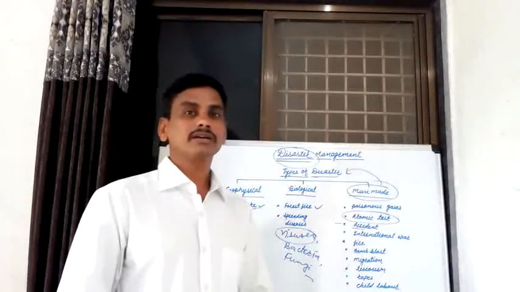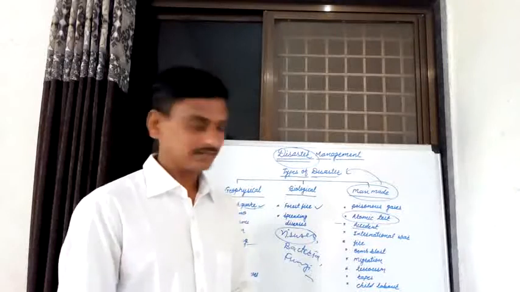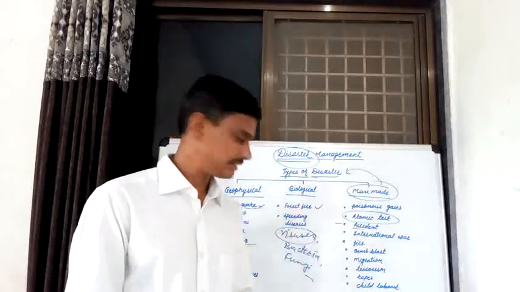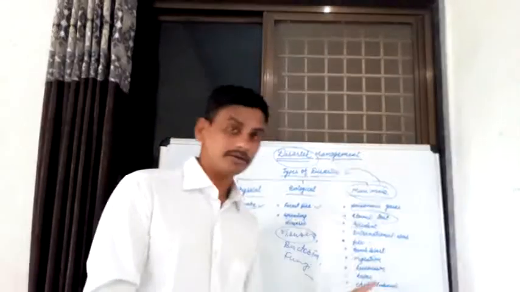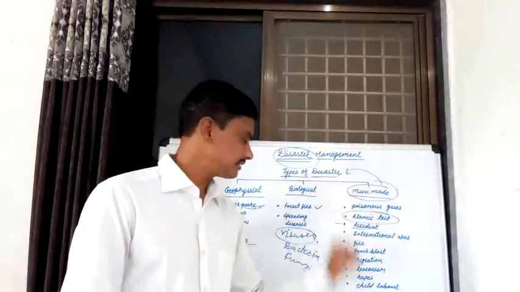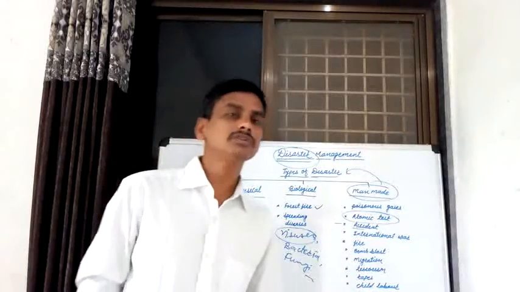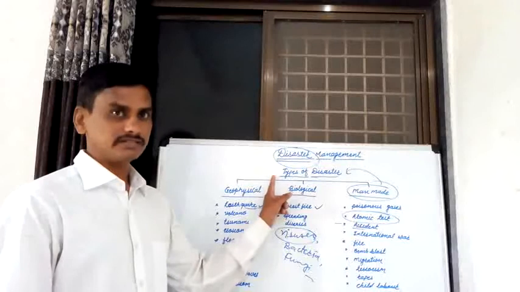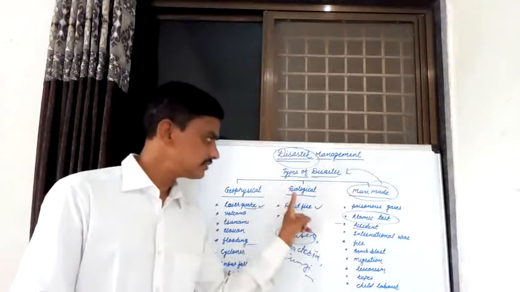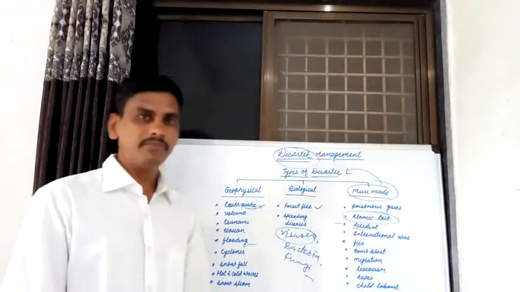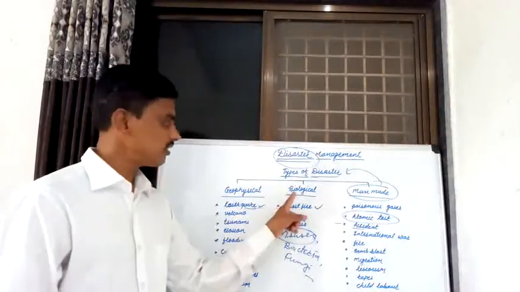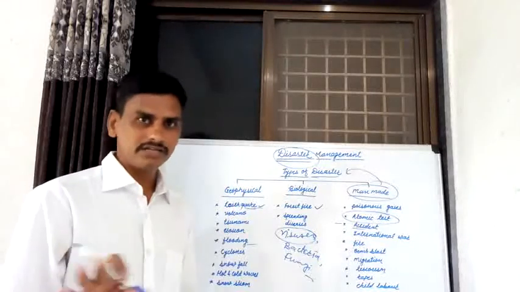Terrorism is also one of the most important disasters. Then rape and child labor. In our Maharashtra, one of the most important man-made disasters is child labor. Now these are known as different types of disasters. Broadly, these disasters are classified into geophysical disasters, biological disasters, and man-made disasters. These are various examples of man-made disasters, biological disasters, and geophysical disasters. Thank you.